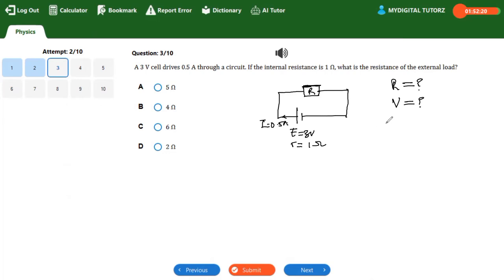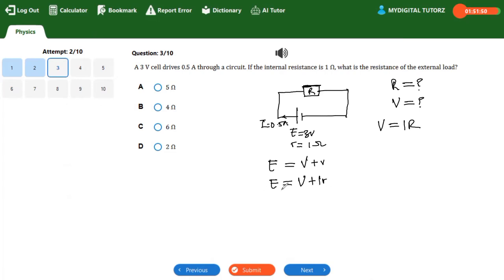Remember your Ohm's law that V is equal to IR. So I don't have R, I don't have V. How do I get V? In every cell, the EMF is the sum of the terminal voltage and the lost voltage. So EMF is equal to terminal voltage plus lost voltage, and lost voltage this time around is I, the current, multiplied by the internal resistance.